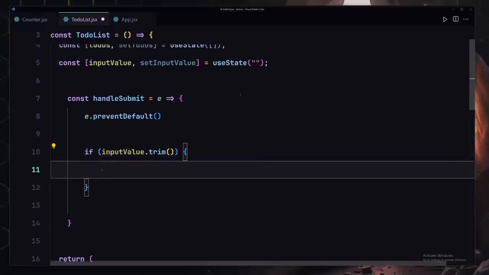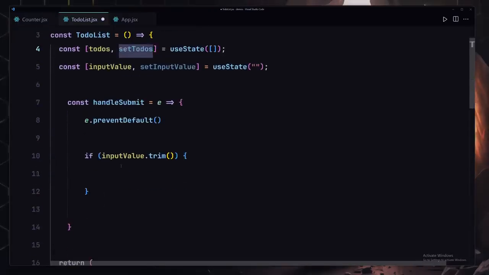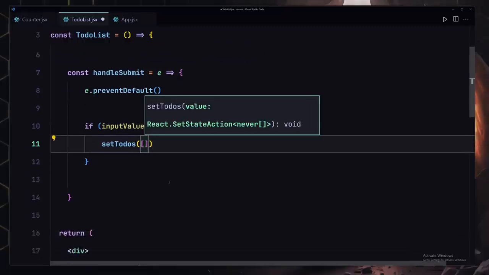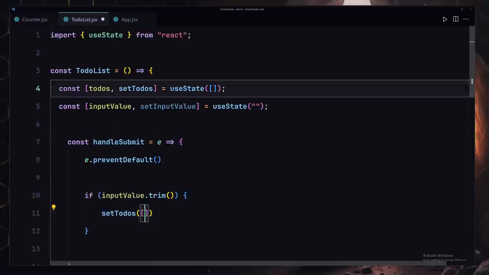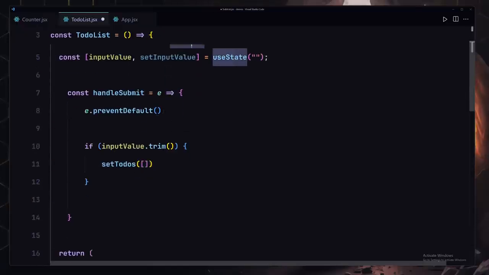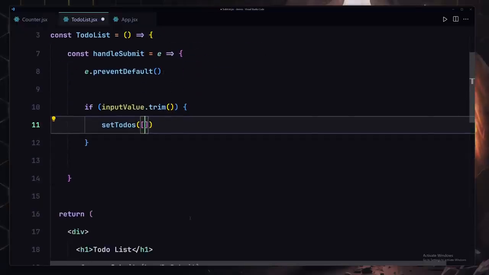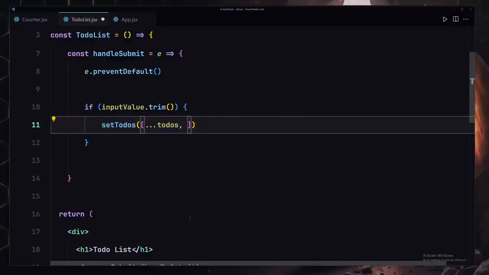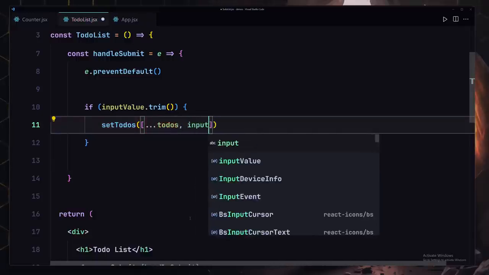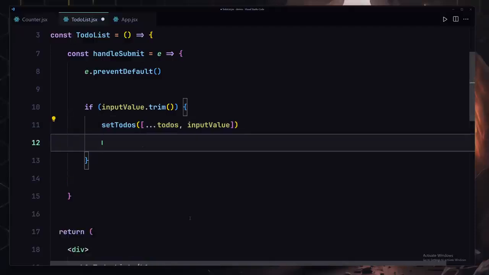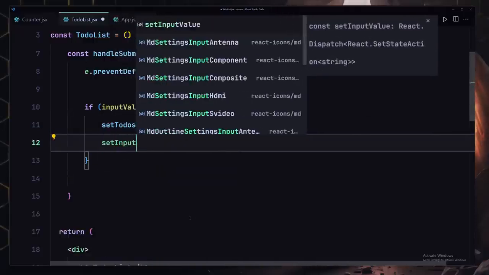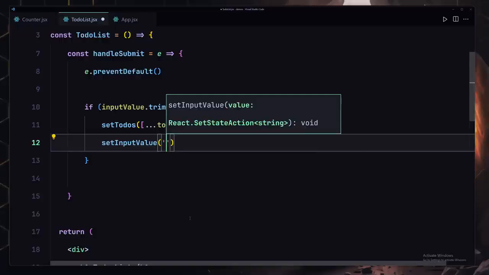Now we are going to be getting our setTodos like this one, and we're going to be changing the value of this. So how are we going to be doing there? To do that, the first thing that we have to do is make a copy of the existing items which are available inside this todos. So how are we going to be doing there? You guessed it, we're going to be using dot dot dot todos. Next, we have to provide our updated value. So for that updated value, we're going to be using inputValue, and now underneath that we are going to be also emptying out our input field. So I'll just use setInputValue and set that to an empty string.